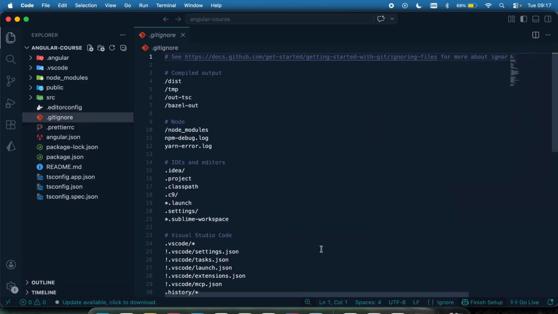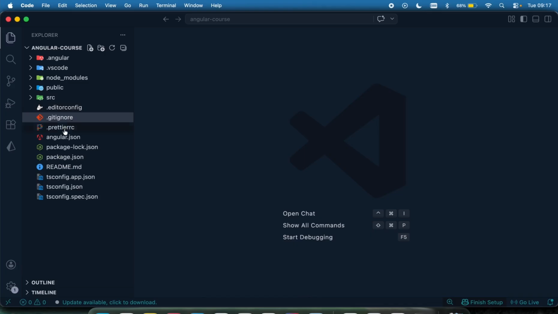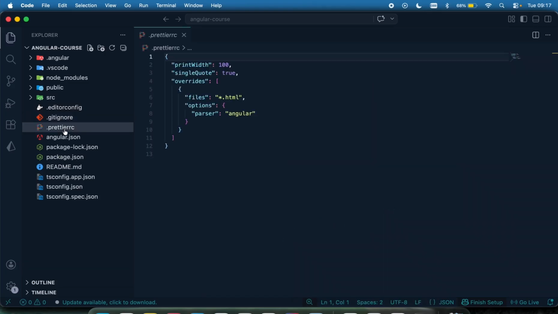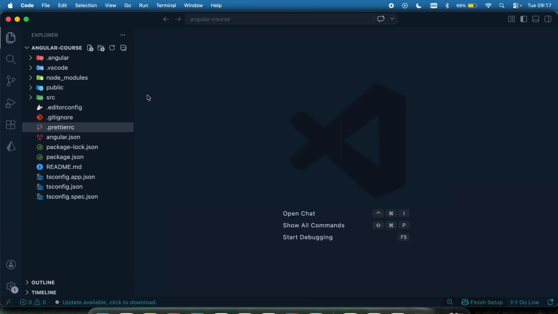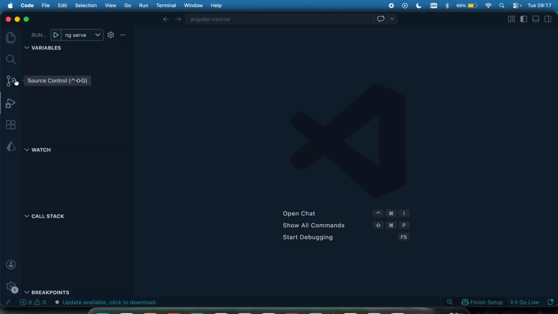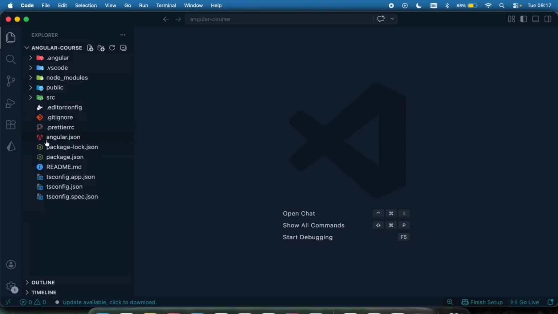So we're using Git to help us. It tells us the files that we don't want to push to our repo, or we don't want to save in our Git tracker. Okay. Now the prettier file is basically the configuration for the prettier library, or the prettier dependency we have right here, if you're using prettier. Then we have the angular.json file.